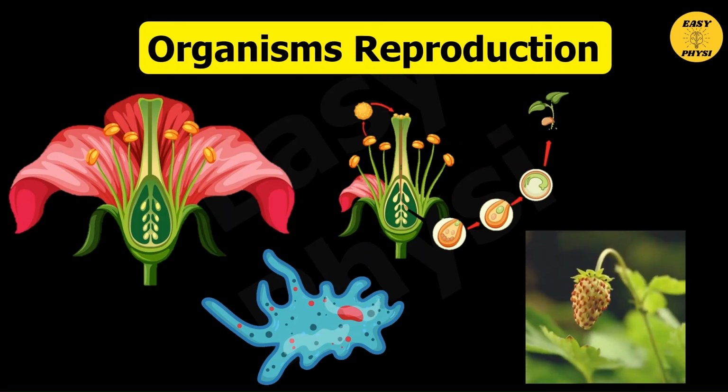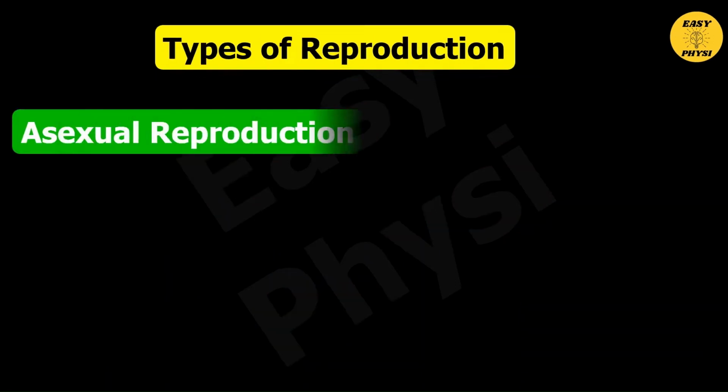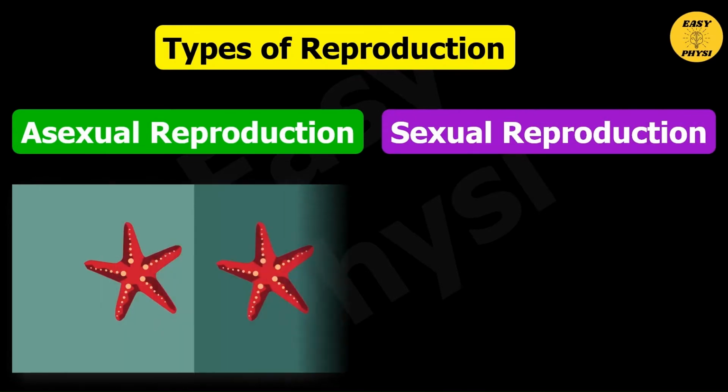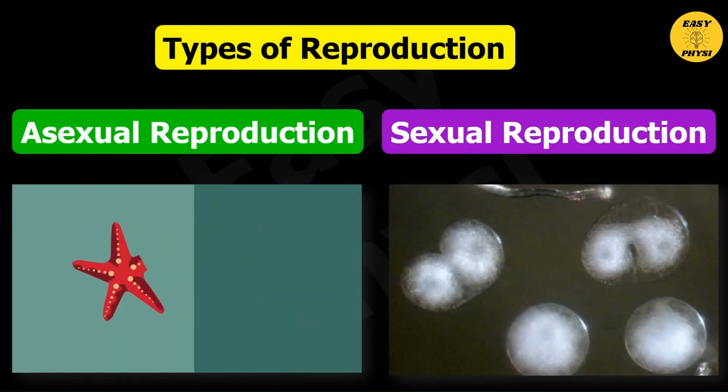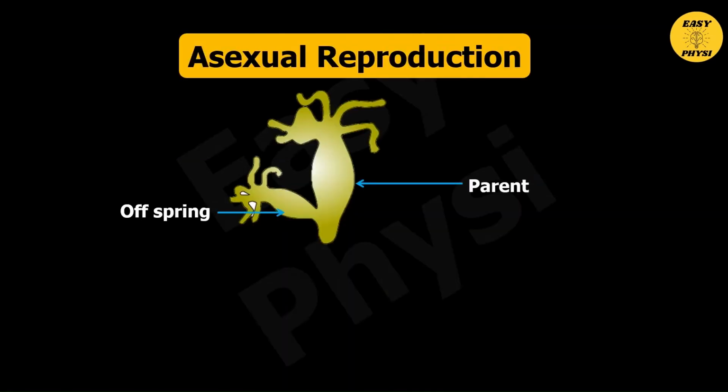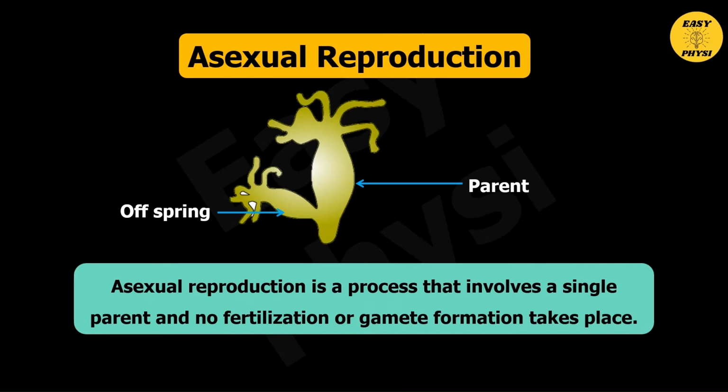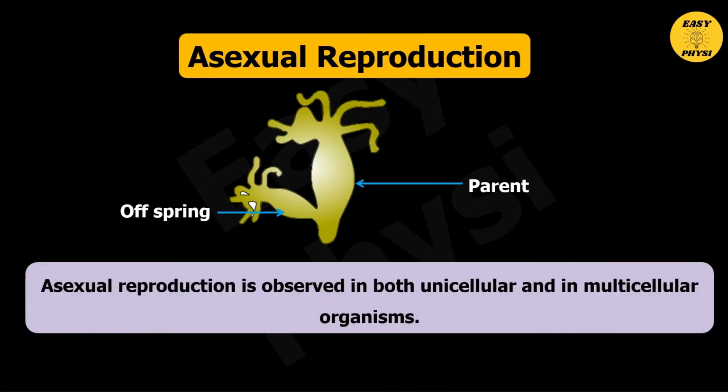Organisms reproduction. Types of reproduction are asexual reproduction and sexual reproduction. So first, let us learn about asexual reproduction. Asexual reproduction is a process that involves a single parent and no fertilization or gamete formation takes place. Asexual reproduction is observed in both unicellular and multicellular organisms.